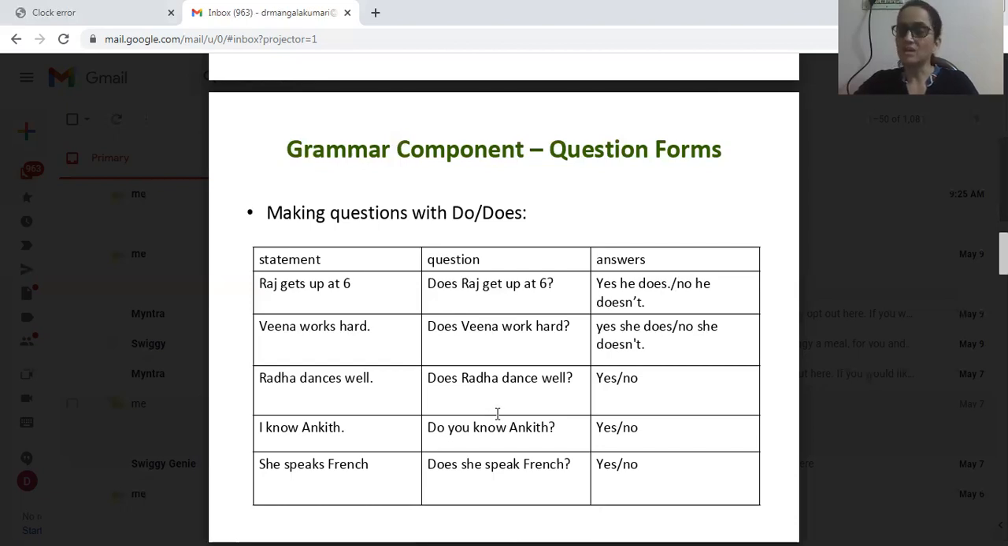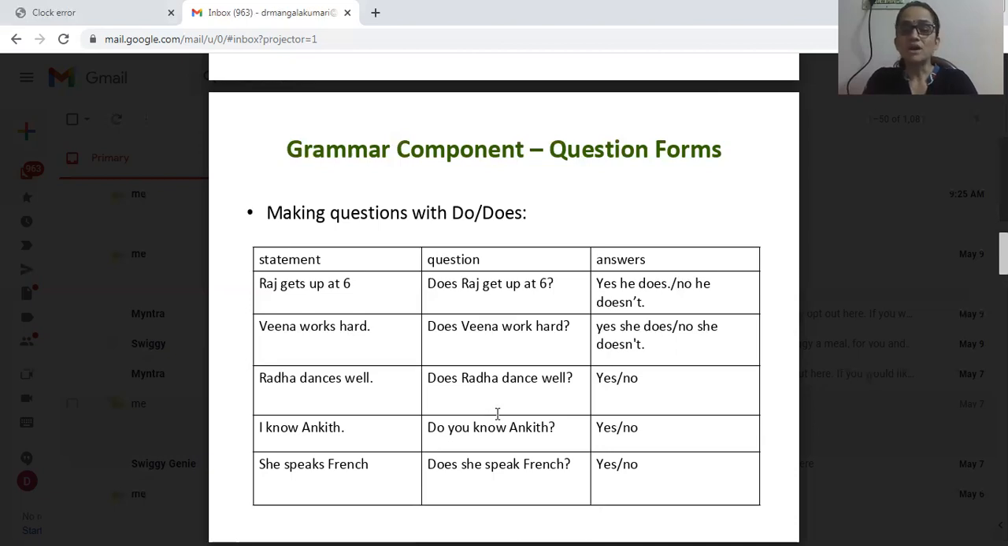Answer yes or no. Second example, Veena works hard. Okay. The yes or no question is, does Veena work hard? Answer yes or no. In this way. Next example, let us see. Radha dances well. So when it is changed to a yes or no question, does Radha dance well?